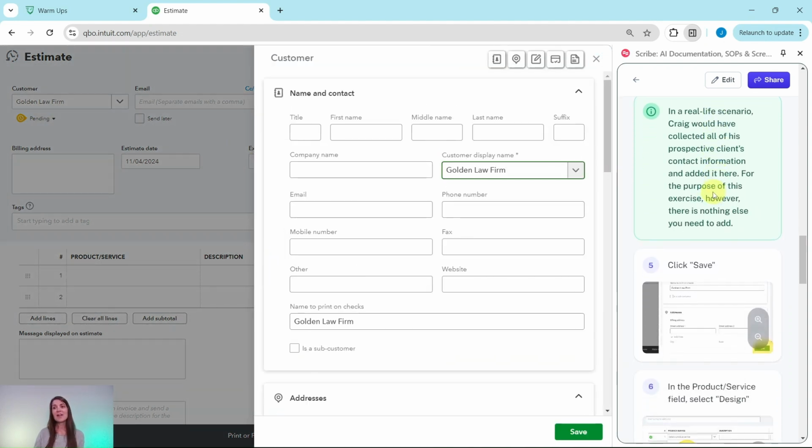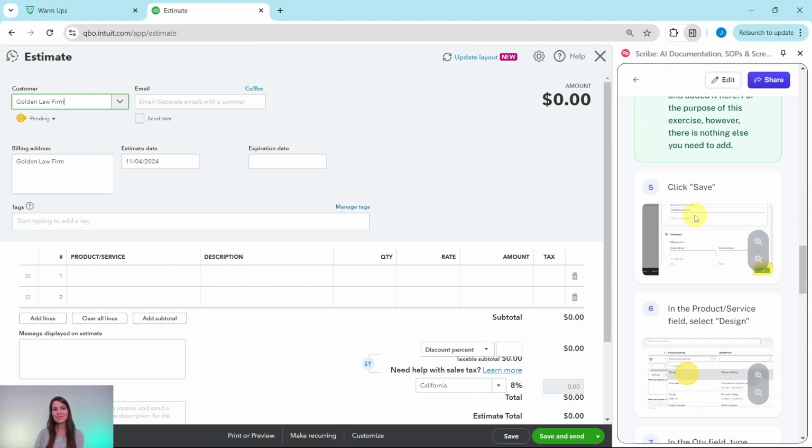Now in a real life scenario, Craig would have collected all of his prospective clients' contact information and then added it here. For the purpose of this exercise though, we are going to add nothing at all. We're just going to click on the green save button on the bottom right corner. So go ahead and do that.